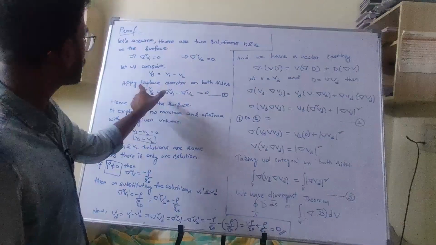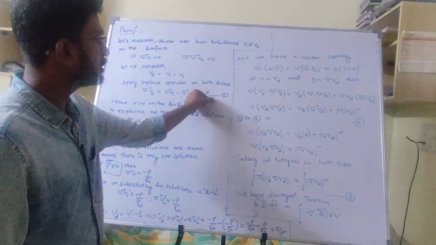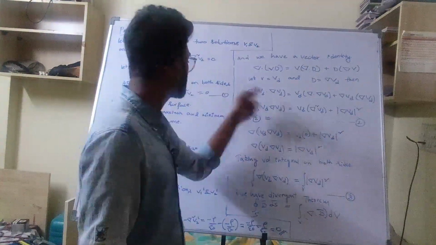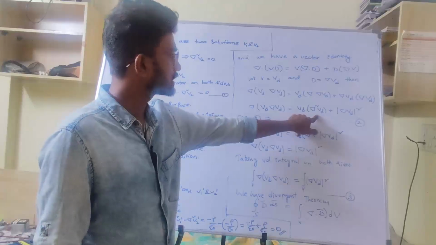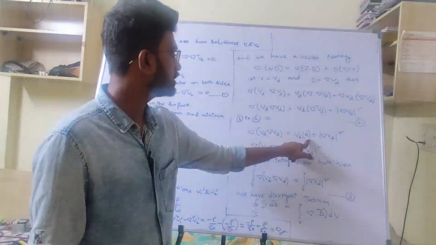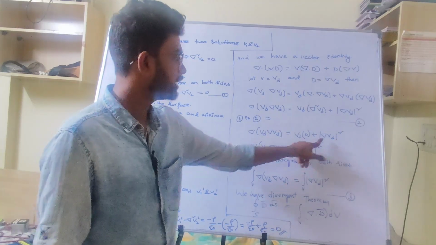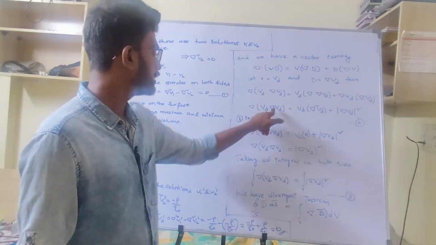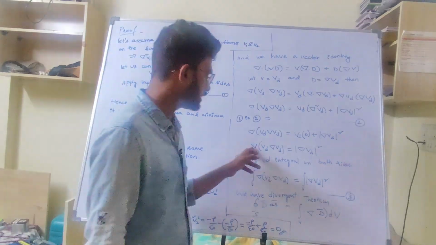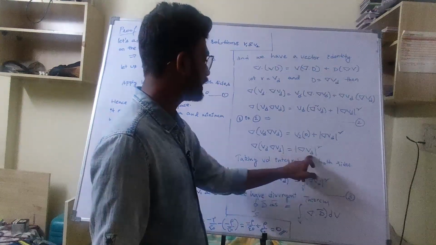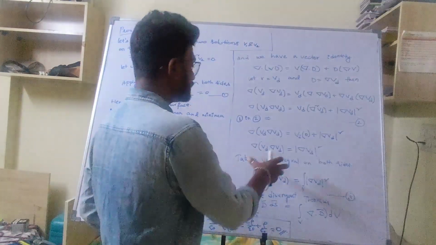So I got the first equation, del square vd is equal to 0. Directly I am substituting this 0 value in place of del square vd here. So vd into 0 is 0, so it will disappear, and modulus del vd whole square, del vd dot del vd, is equal to del vd whole square. Again I got this now.